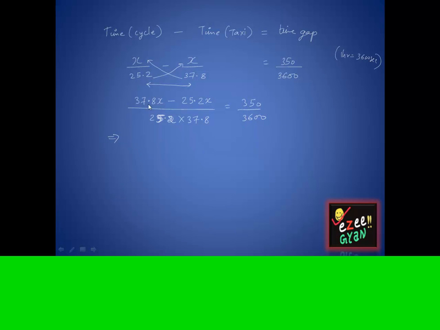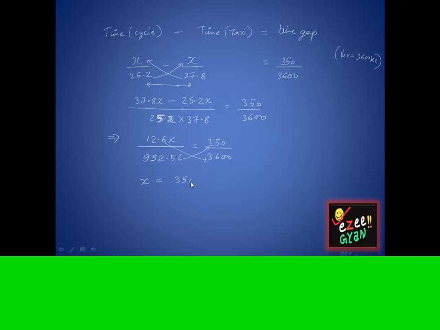Okay, so now if you subtract, that will give you 12.6x divided by the denominator, which gives you 952.56, is equal to 350 divided by 3600. Okay, so if you take this to the other side and this 12.6 to this side, you're left with x